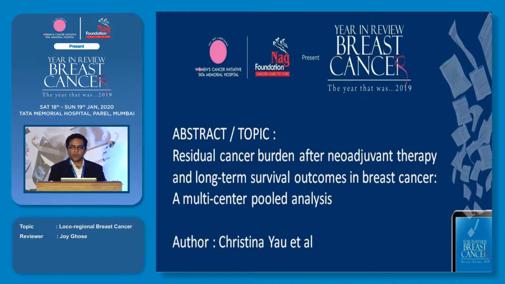Coming to the second abstract, this was presented at the San Antonio conference in 2019. This is an important score that has currently been developed by the MD Anderson group. It's residual cancer burden after neoadjuvant therapy, and they did a multi-center pooled analysis for the long-term survival outcomes in breast cancer patients.